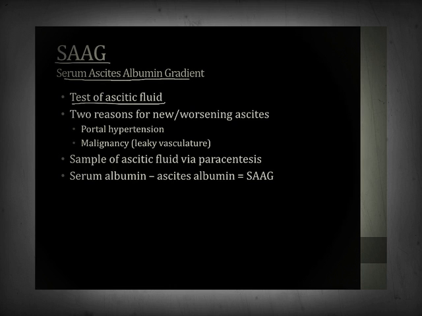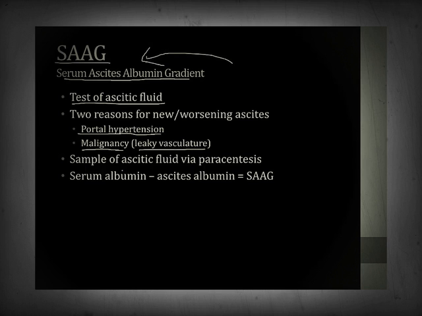There are basically two reasons patients can develop new or worsening ascites. The first is portal hypertension, which we've been discussing. The second is because of a malignancy that involves the abdomen. This can lead to a leaky vasculature, and that can also lead to ascites. So one of the ways you can sort this out is to measure the SAG.